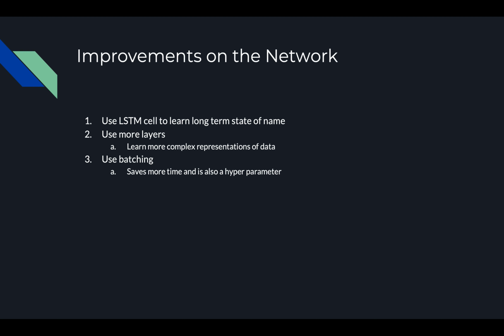Another improvement on our RNN with the use of an LSTM is adding more layers, and we also use batching, which is a hyperparameter. Batching saves time and also allows the network to achieve higher accuracy based on whatever batch size you use.